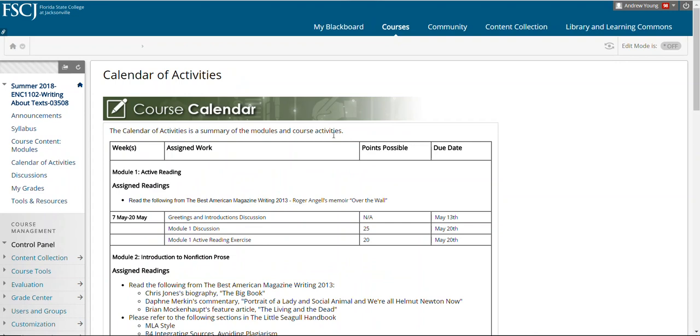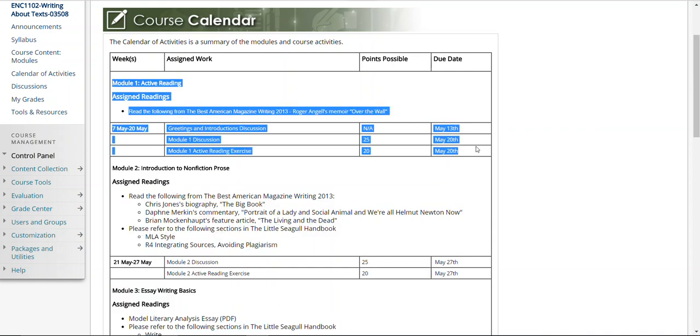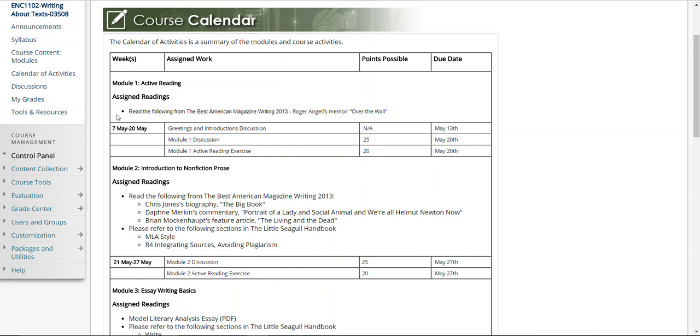If you look at this, you can see, for example, here is the week, the assigned work, the points possible, and then the due date. So here is Module 1, and it starts May 7th to May 20th. Obviously, if this is a different semester that you're viewing the video, it's still consistent.